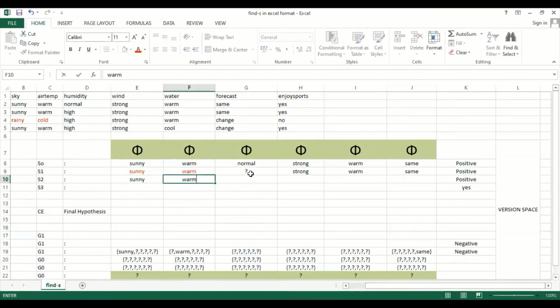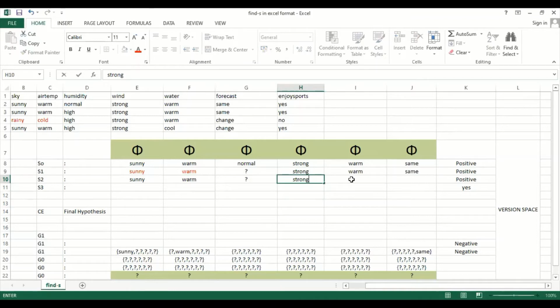Next is high, with the question mark. Compared with the question mark, we cannot change the attribute, so place the question mark here. Next we have strong. There will be no change here, strong equal to strong, so place strong.